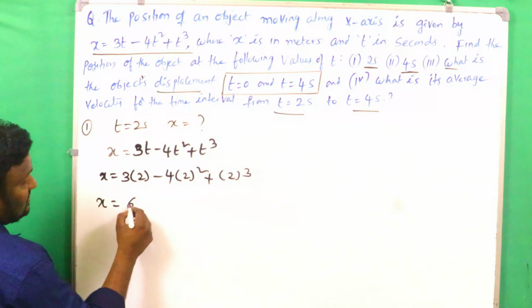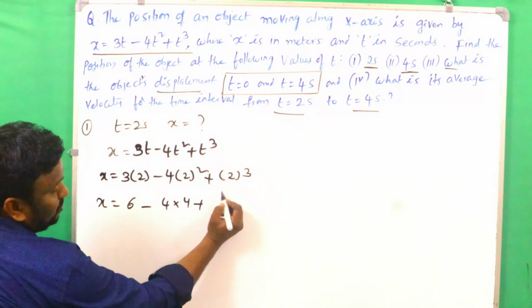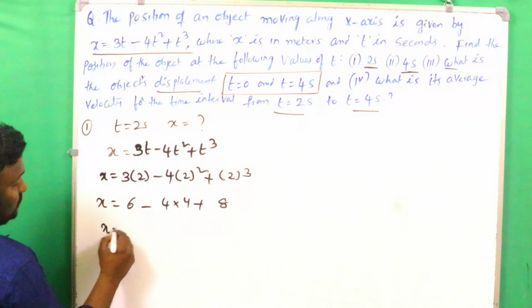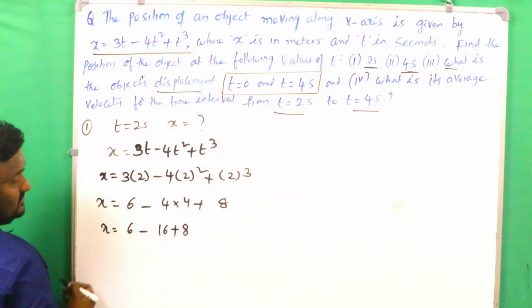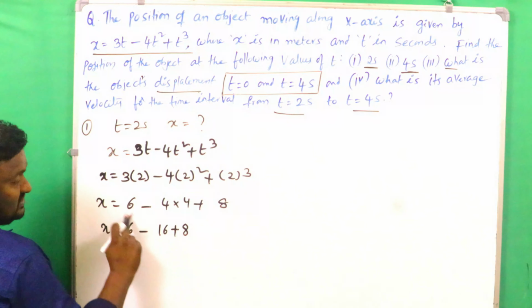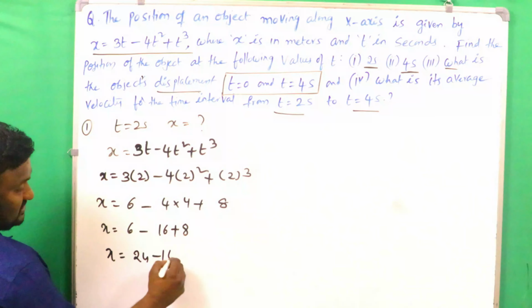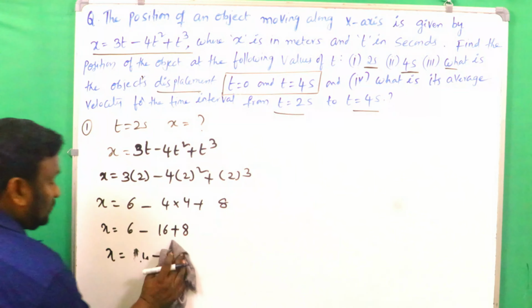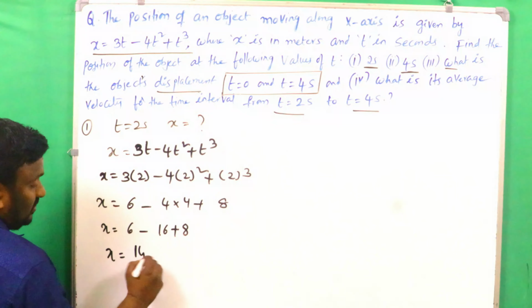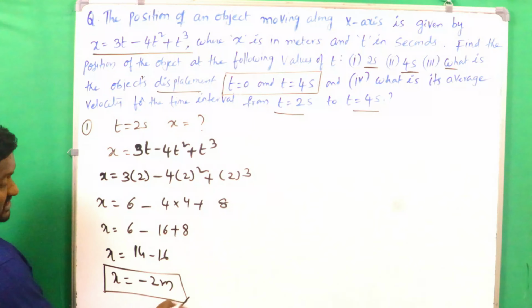So x is equal to what? 6 minus 4 into 4 plus 2 cube, 2 into 2 into 2, 8. Then x is equal to 6 minus 16 plus 8. 4 into 4 is 16. Therefore x is equal to what? 6 plus 8, 14, and minus 16. Then x is equal to minus 2 meters. This is the displacement of the object when time is equal to 2 seconds.